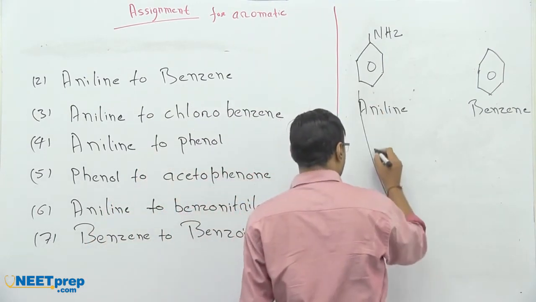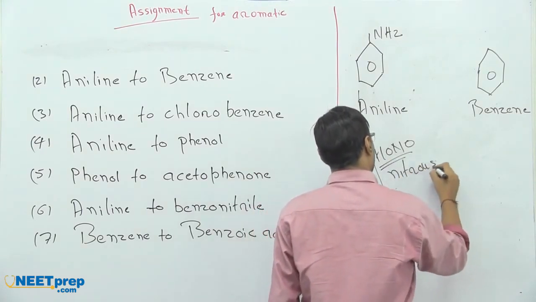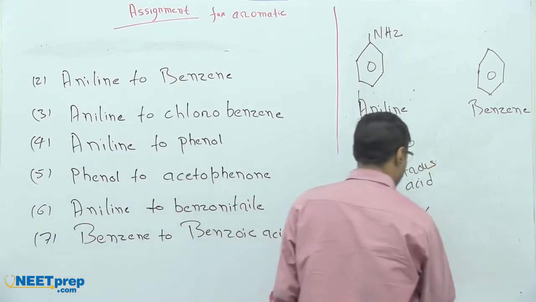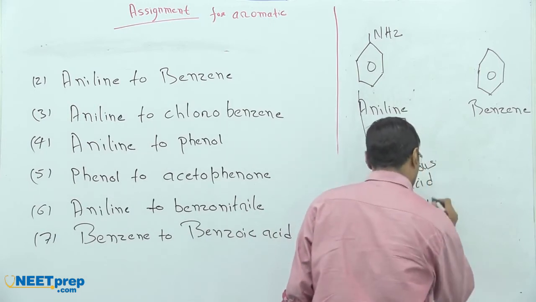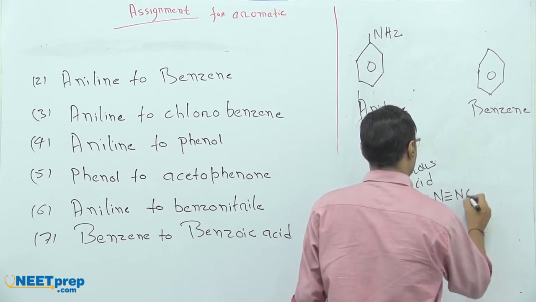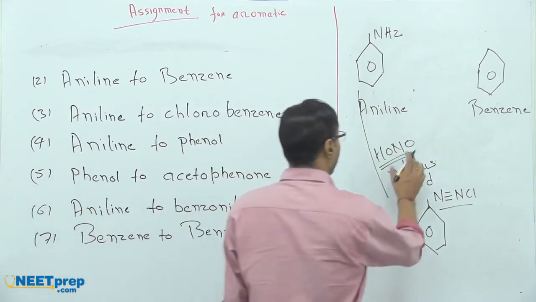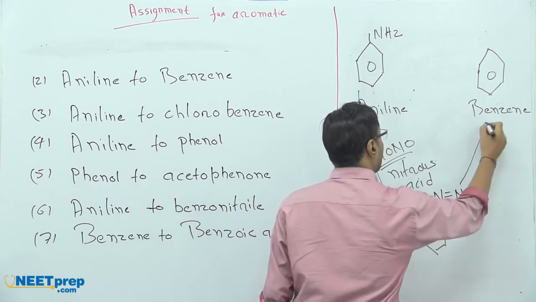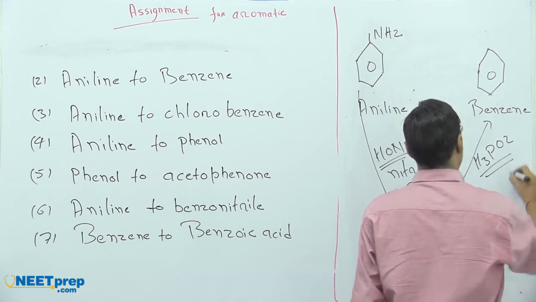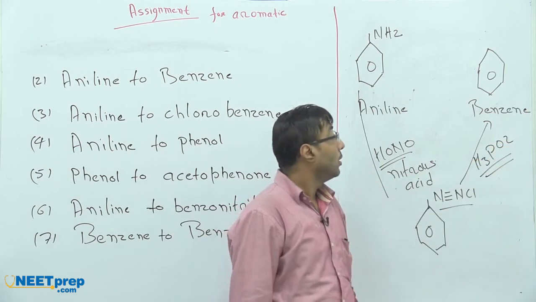Once this compound undergoes reaction with HONO, nitrous acid, it will give the diazonium salt, and when this compound combines with H3PO2, it gives benzene.